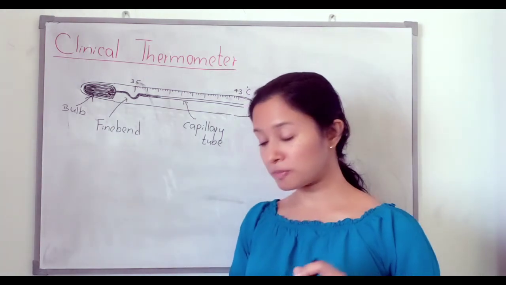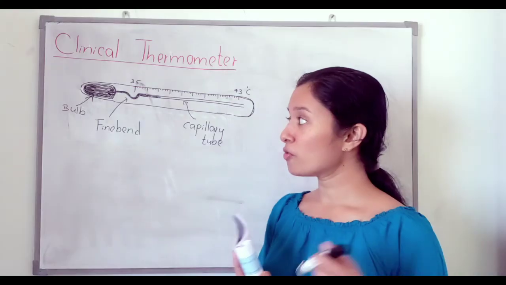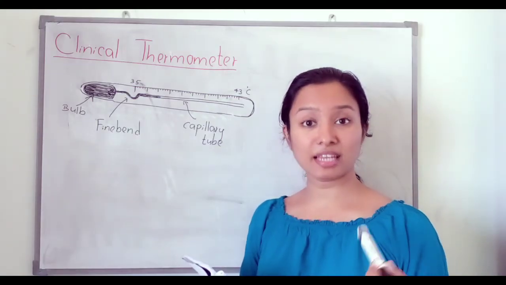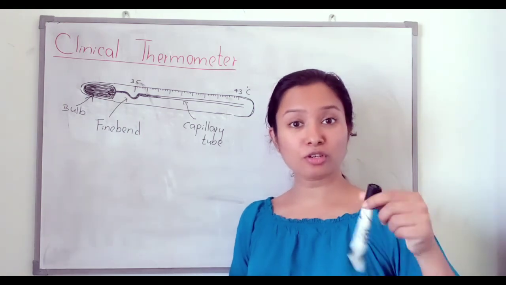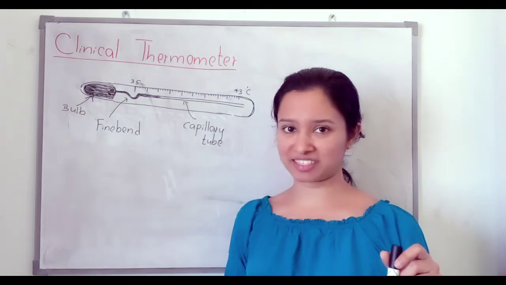The thermometer should be shaken well to send the mercury column down the bend before it is used for the next time. So when we use it the next time, we have to shake the clinical thermometer well.